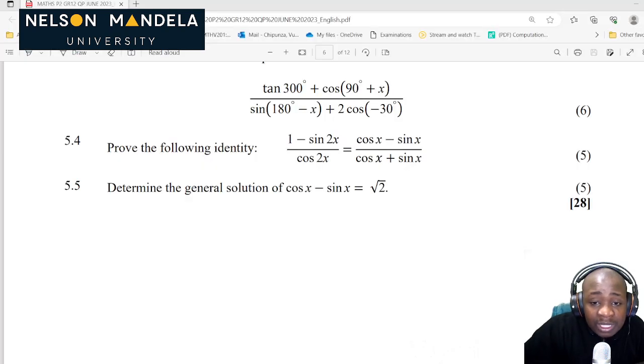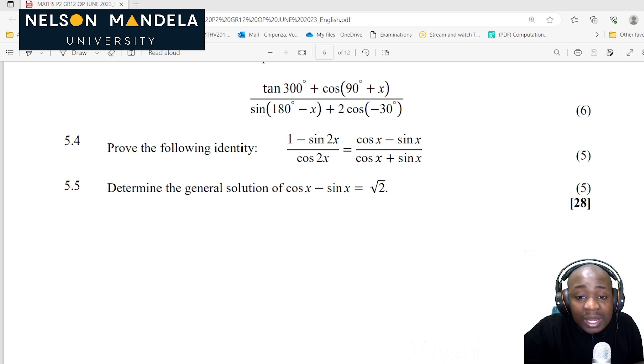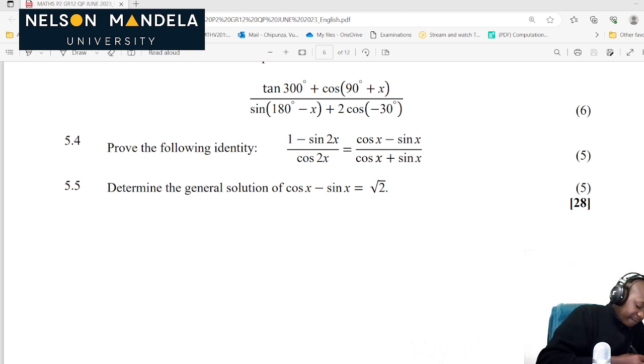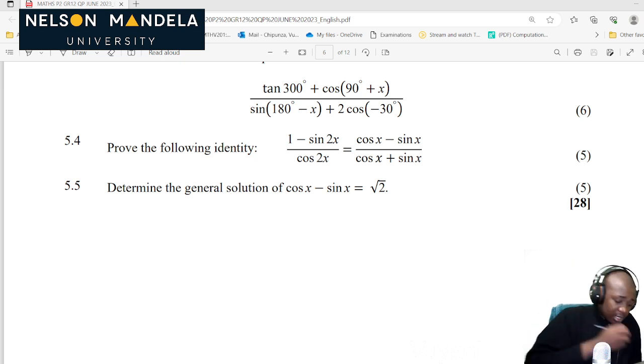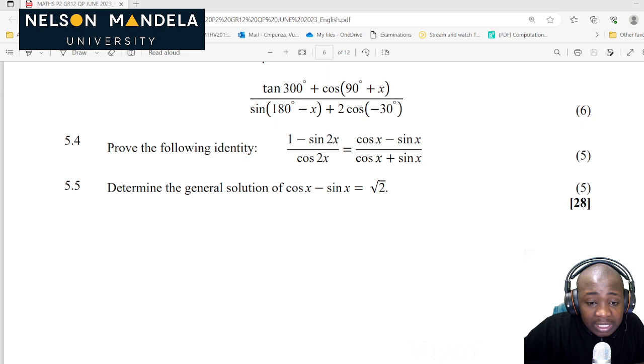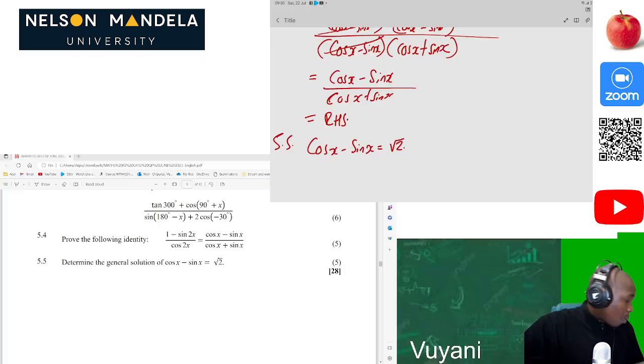Now let's move on to the last question so that we can have our 28 marks. Wow. 5.5. Determine the general solution of cos x minus sin x equals root 2. That's easy. So we're given cos of x minus sin x is equal to root 2, and they say determine the general solution for that. That's approximately 5 marks only. So where do we start? What do we do for that question? How do we solve that question so that we can have a correct answer?